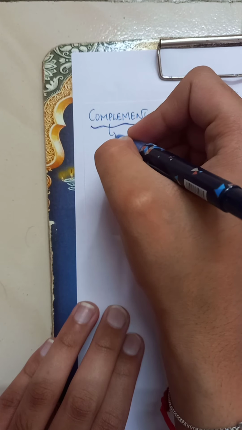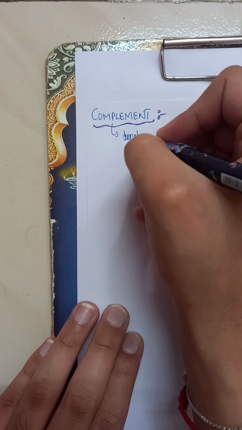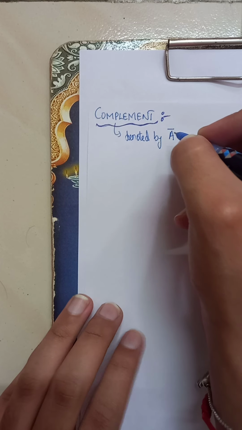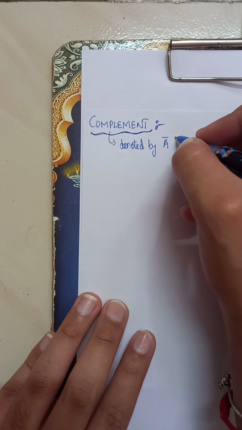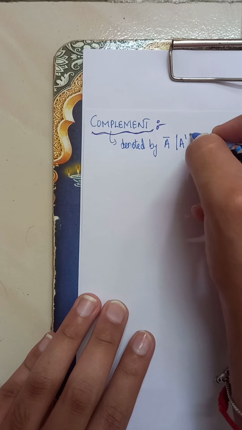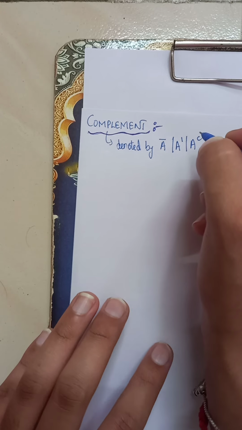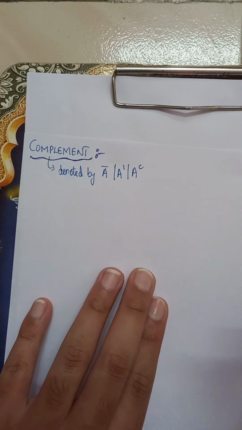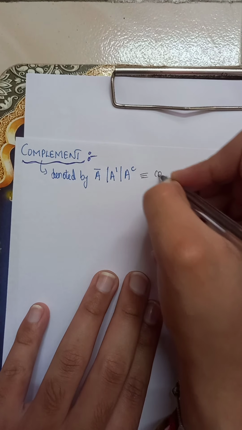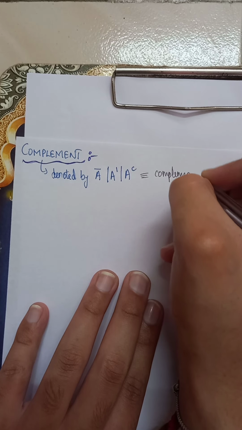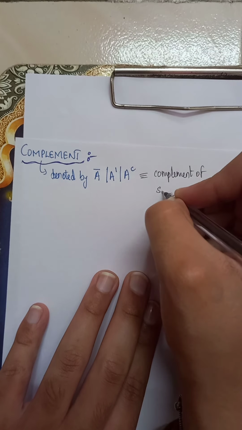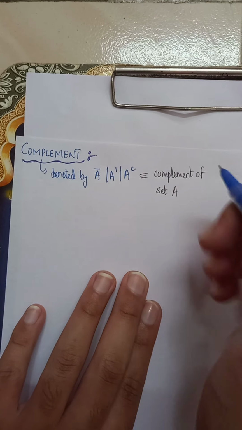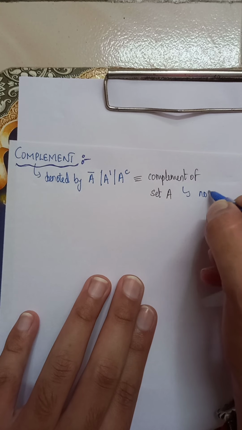The complement is denoted by A bar, a small dash above A, or A dash, or A superscript c. These all represent the complement of set A. So what do we mean by the complement of set A? Complement of set A means not A.